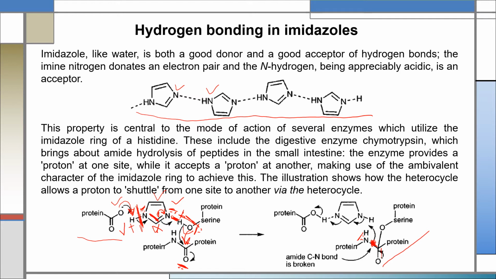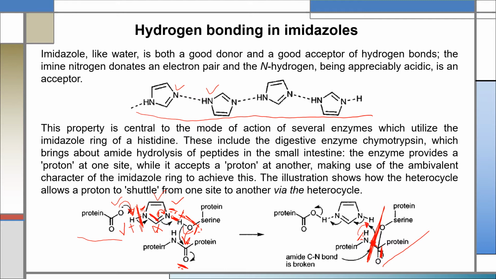That is how oxygen can share its excess electron with this carbon, and at that time the hydrolysis of the peptide bond occurs. After that, this negative nitrogen tries to share its excess electron with the imidazole of chymotrypsin.